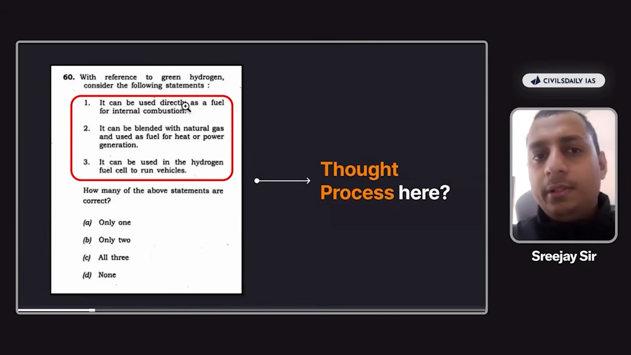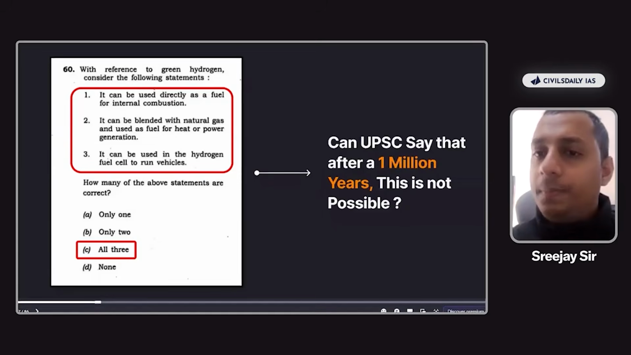It can be blended with natural gas. Maybe after 1 million years, it can be blended with natural gas. It can be used in hydrogen fuel cell to run vehicles. Maybe after 1 million years, this is possible, right? So we use a future-based approach here, and therefore we can say that all the above might be possible in the future. So therefore, all three will be the answer, right? Can UPSC say that after 1 million years, this is not possible? This will definitely be possible. Therefore, all three will be the answer here.